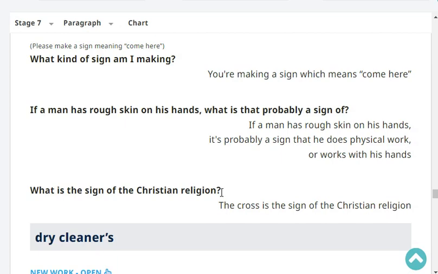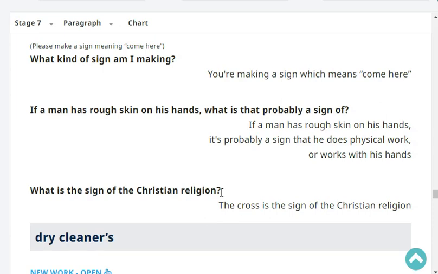If a man has rough skin on his hand, what is that probably a sign of? If a man has rough skin on his hands, it's probably a sign that he does physical work or works with his hand. Very good.